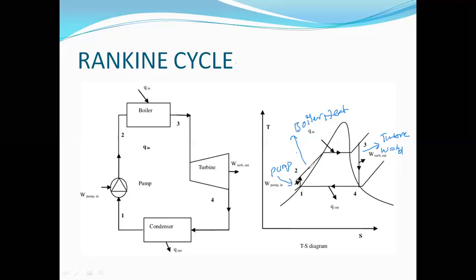1 to 2 is just pumping the water. 2 to 3 is isothermal expansion. This turbine process is isentropic expansion, and this condenser process is isothermal compression. Why? Because the steam is compressed into water.